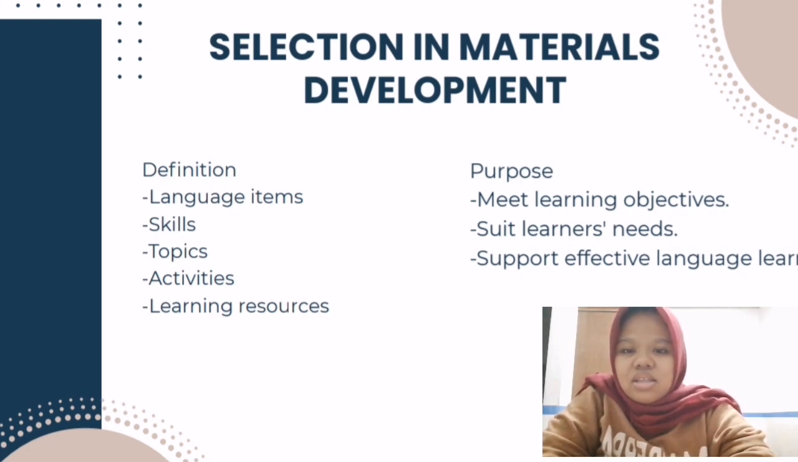Meanwhile, from a learner-centered perspective, selection is based on student needs, interests, and real-life situations. The materials are chosen to make learning more meaningful and relevant. For example, instead of only focusing on grammar rules, teachers may select topics like daily conversation, hobbies, or social media because they're closer to students' lives. So, selection is not only about what is important in language, but also about what is useful and meaningful for the learners. I think enough from me.